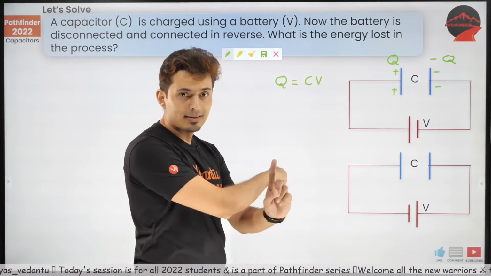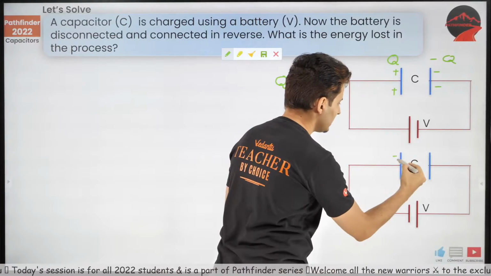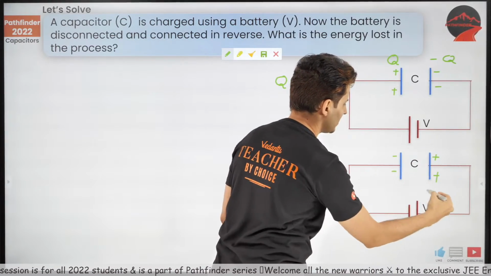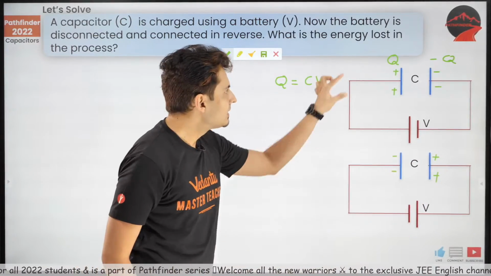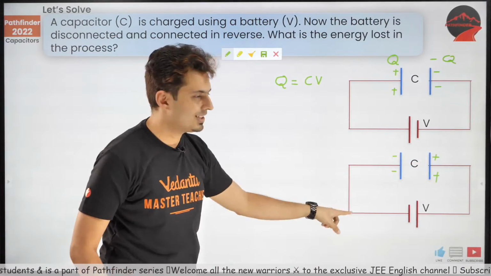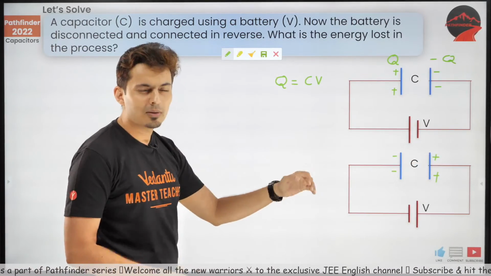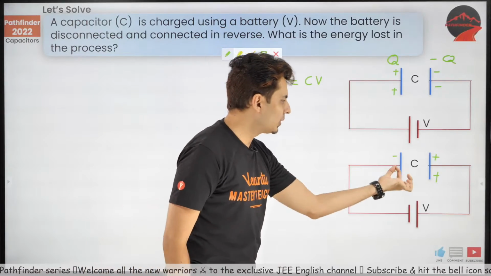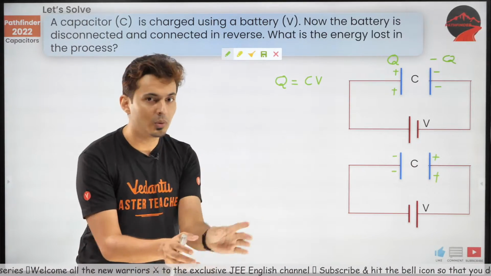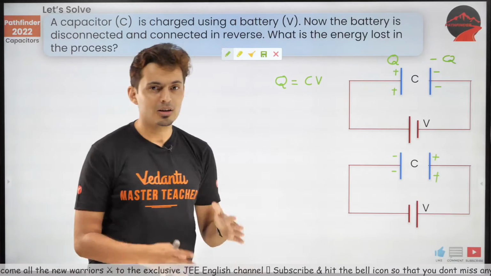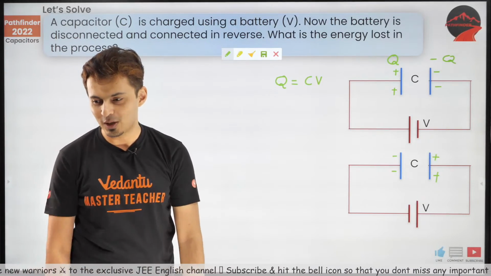Now, when you reverse the polarities, this is minus, this is plus. Do you think same magnitude of the charge will be there on both the plates, or will it be different? Should I put these charges also as Q, minus Q and plus Q, or should it be different? Let me know in the chat box.